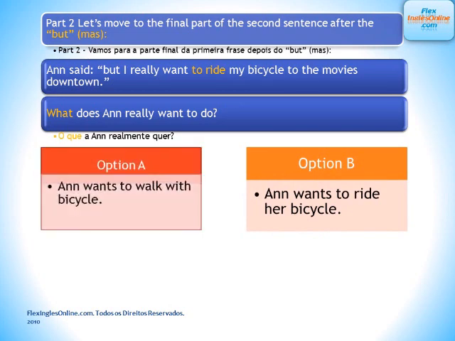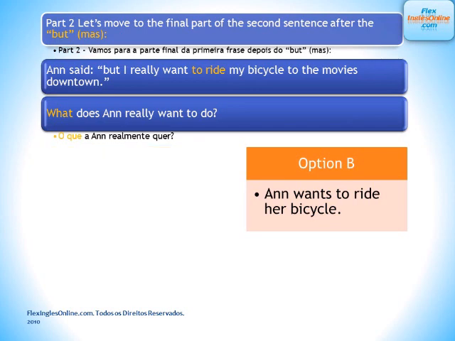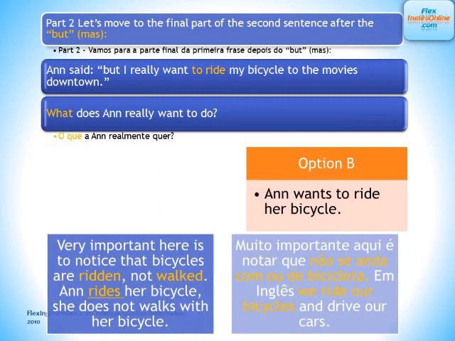The options are on your screen. Anne wants to walk with her bicycle, or Anne wants to ride her bicycle? Our correct option is actually to ride her bicycle. Why? ¿Por qué? It is very important to notice that bicycles are ridden, not walked. She rides her bicycle. She does not walk with her bicycle. Então é muito importante que a gente note que não se anda com ou de bicicleta. Em inglês, we ride our bicycles and we drive our cars.